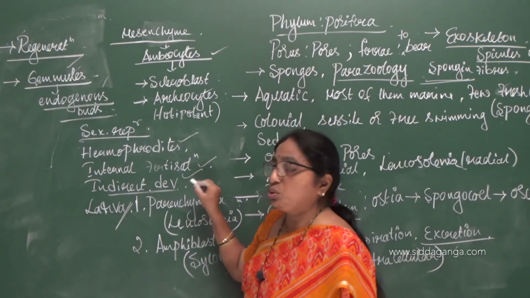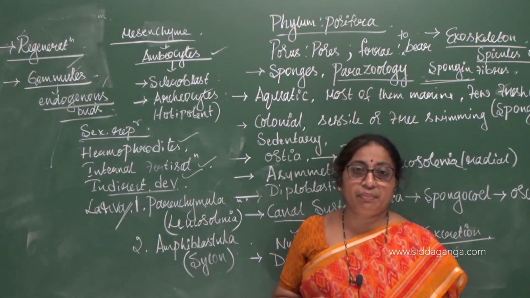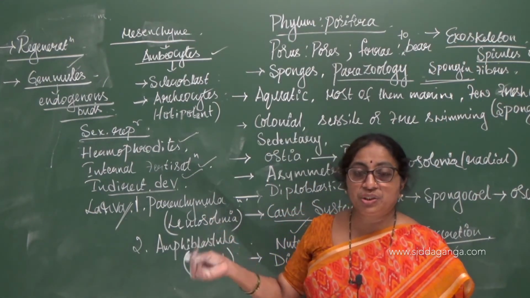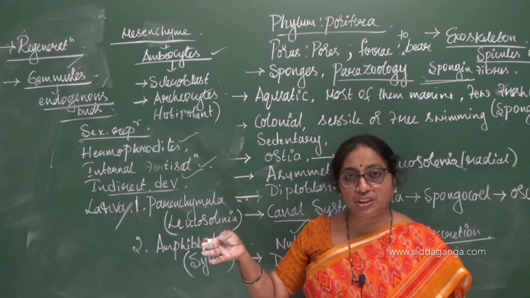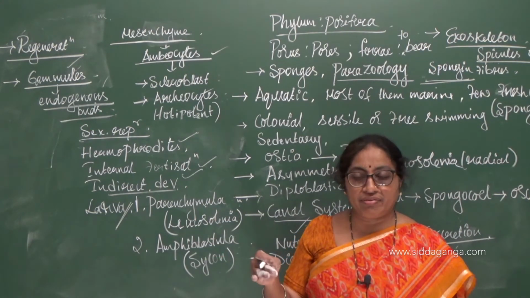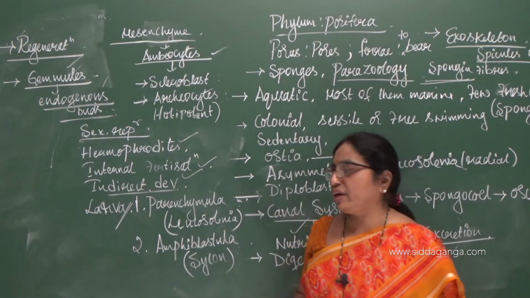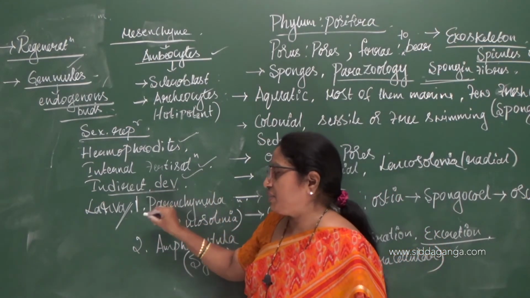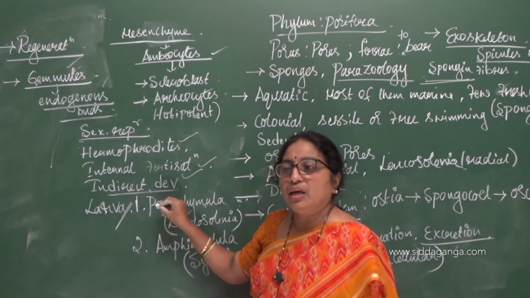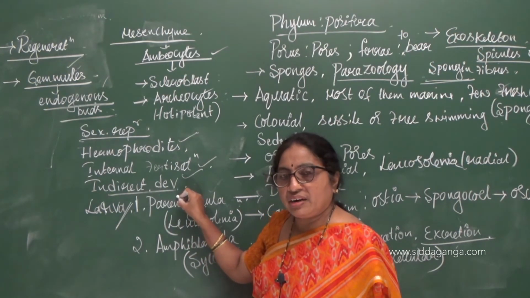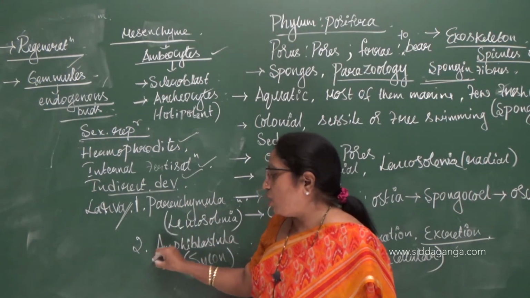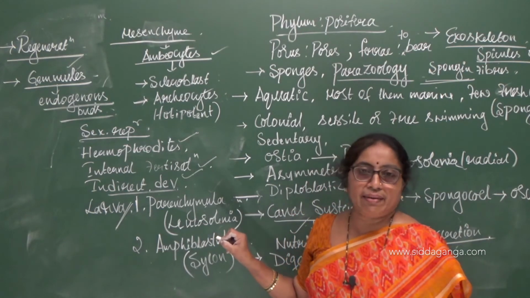It also exhibits indirect development, where the young ones undergo metamorphosis or enter a larval stage and then develop into an adult. The larva may be called parenchymula, or the larva may be called amphiblastula.